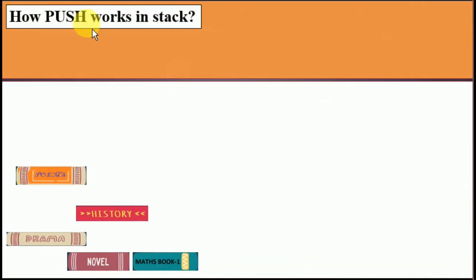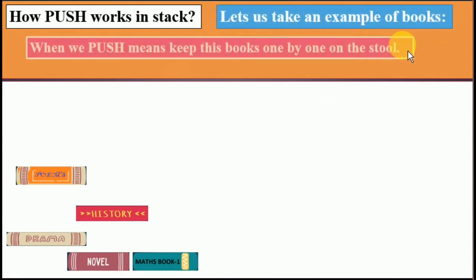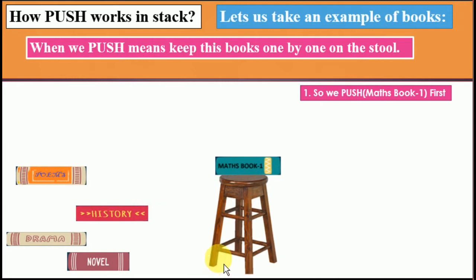Now we move to one example, how push works in a stack. Let us take an example of books. There is one stool and there are so many books. We work on the process of push. First we push the maths book. Here is a maths book. When we call push, this book is placed here. Now top is at the maths book.